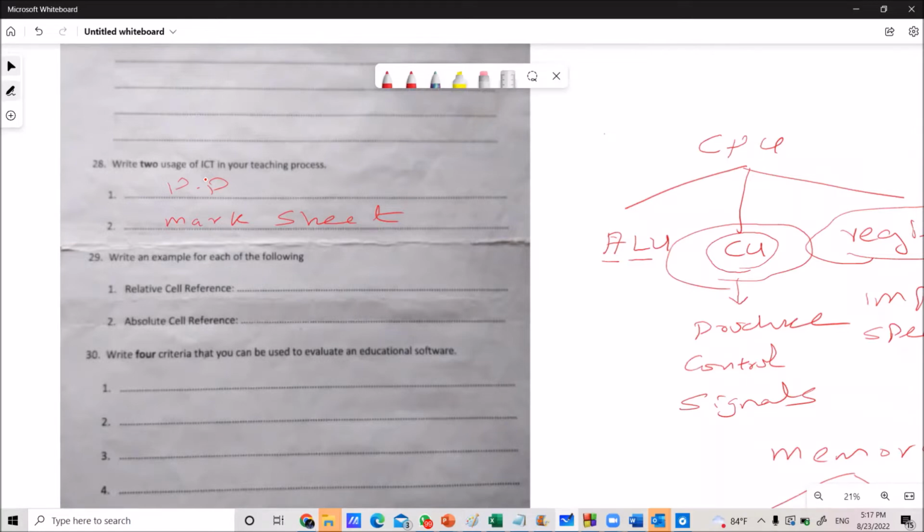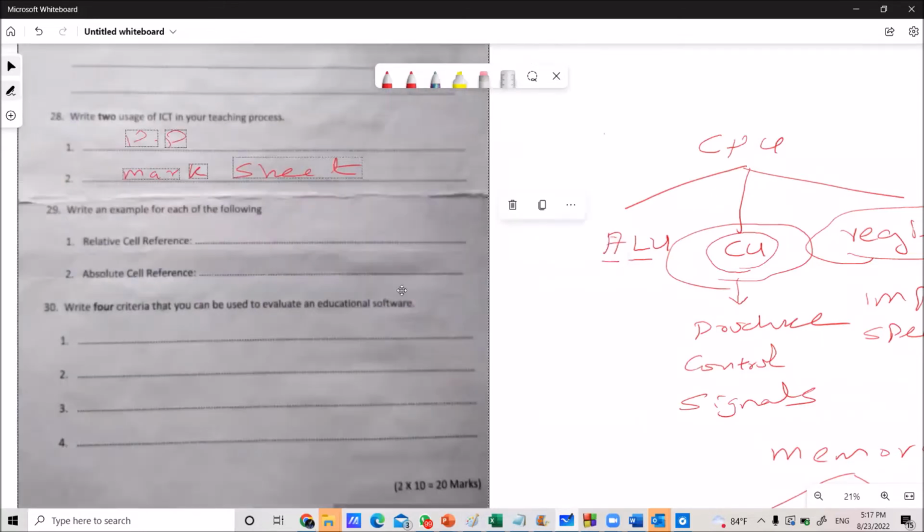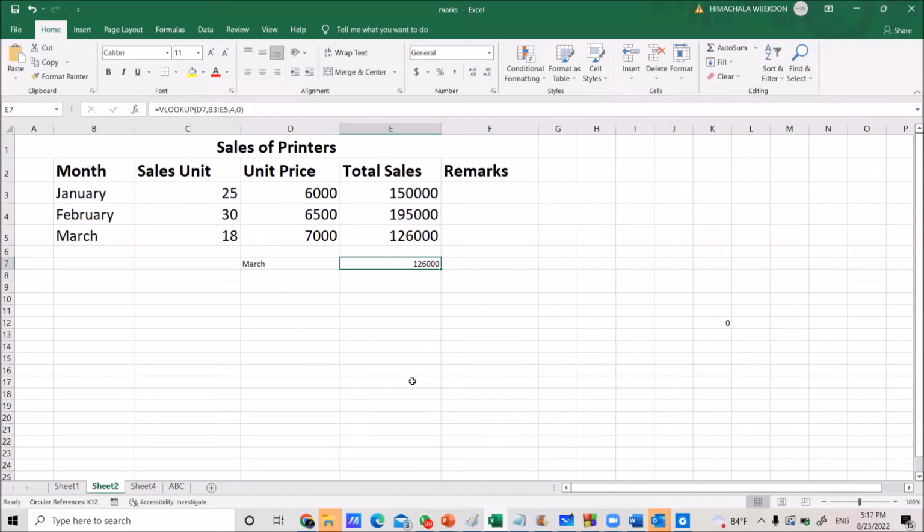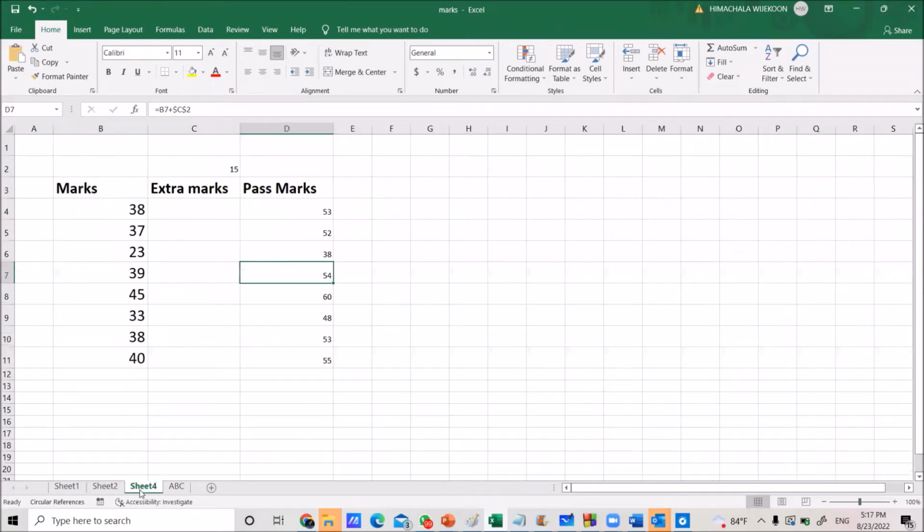Write an example for each of the following: relative cell reference, absolute cell reference. Right. Then first you want to identify the difference here, between absolute cell reference and relative cell reference. So here I am going to explain it through an example. Look at the example here. Right. This example.